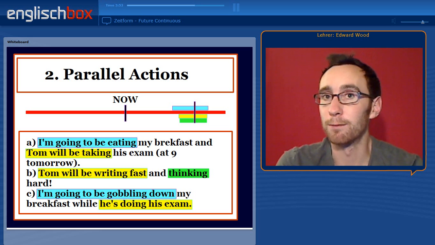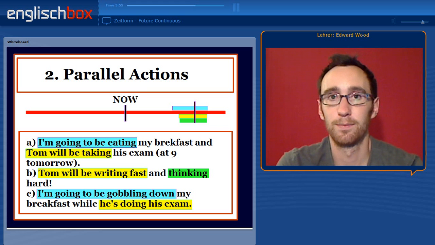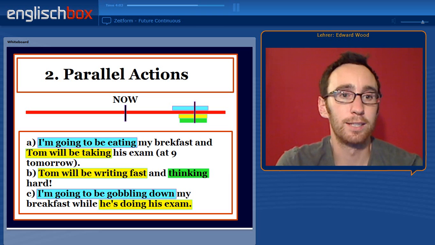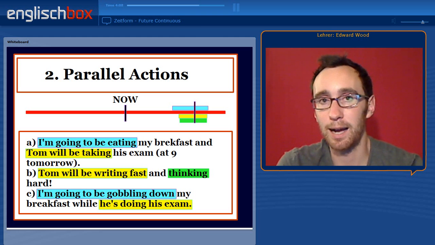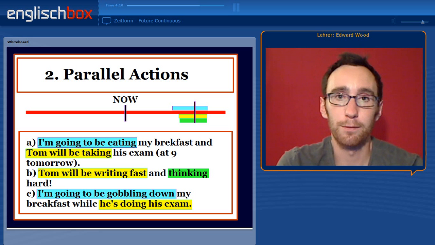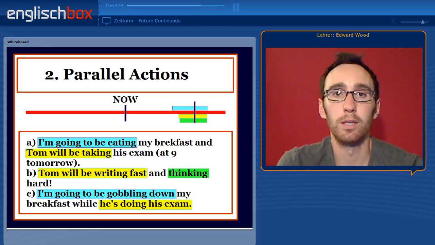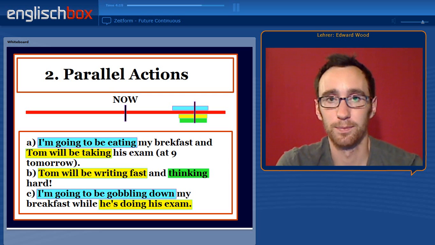B. Tom will be writing fast and thinking hard. So the same person doing the same action at the same time. And with C, I'm going to be gobbling down my breakfast while he's doing his exam. So after the time expression, the conjunction while, then we use the present continuous, not the future continuous.